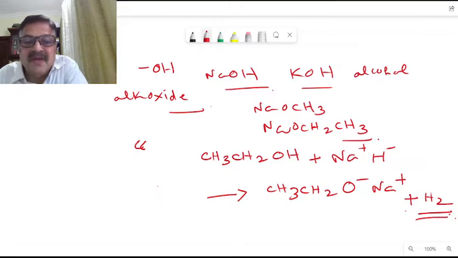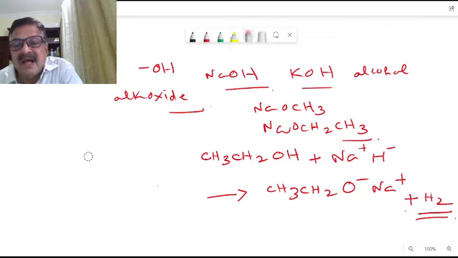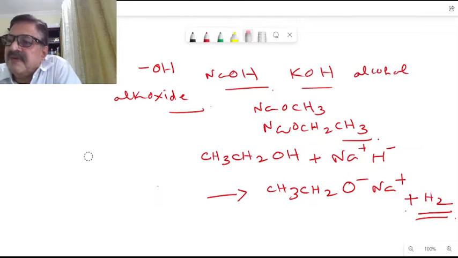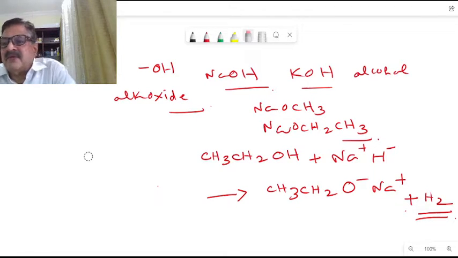Important point here. For the synthesis of alcohols, we need a compound containing an OH nucleophile. So NaOH, KOH, etc. OH group is needed here. Then alkoxide is needed to make an ether. For the synthesis of ether, we need sodium methoxide, sodium ethoxide, and all this kind of thing.